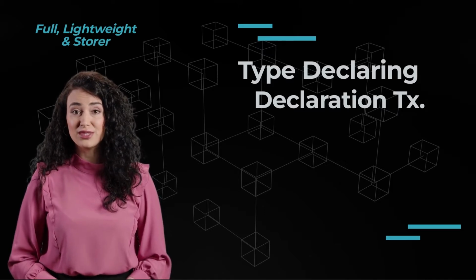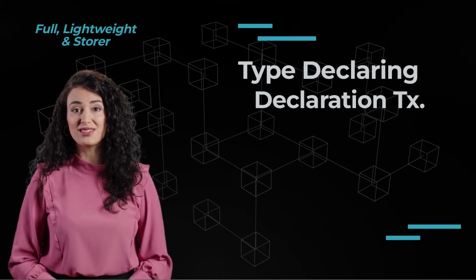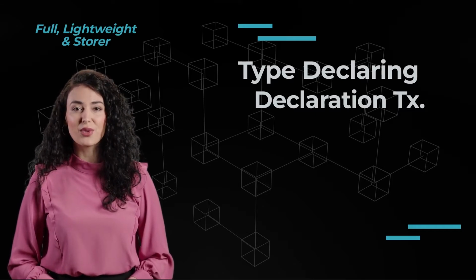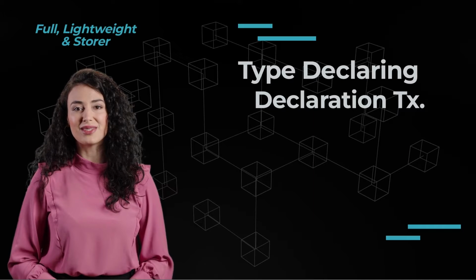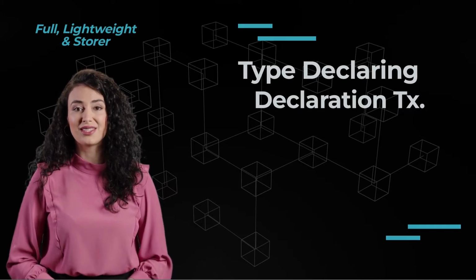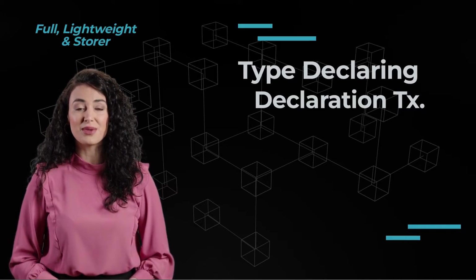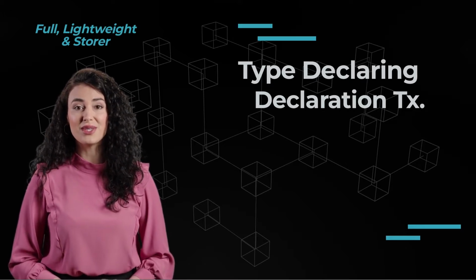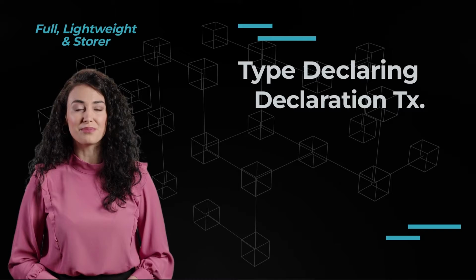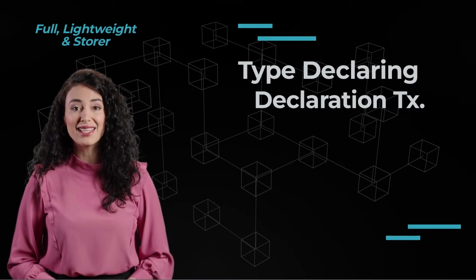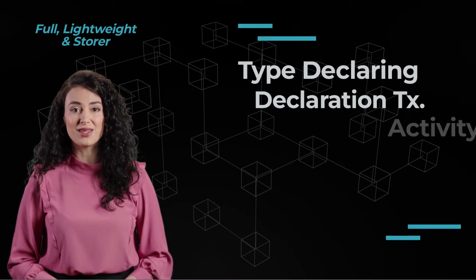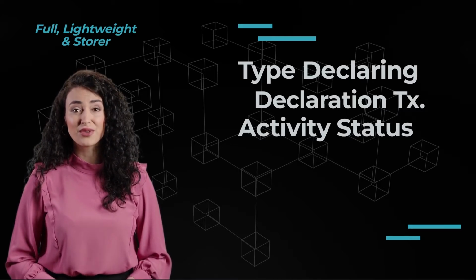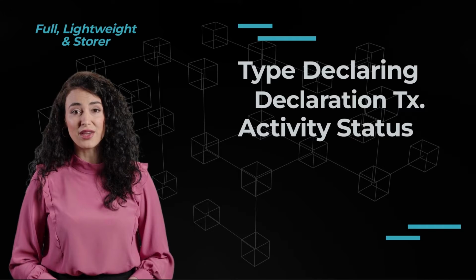If the entity wants to change its type, it will have to send the same transaction again, but this time with the new type. Otherwise, every time it does something in the system, it will be considered that it is of that type. In some implementations, entities that don't send the transaction are considered to be of type full by default. In some implementations, an entity could periodically need to send a heartbeat transaction, and if it doesn't send another one after a set amount of time, it would be assumed to be offline.